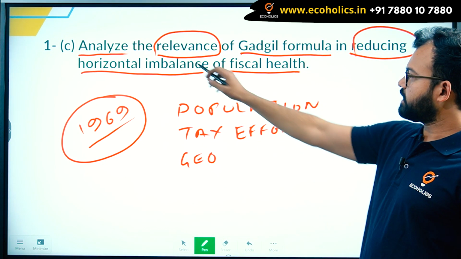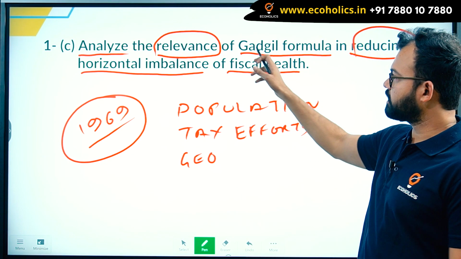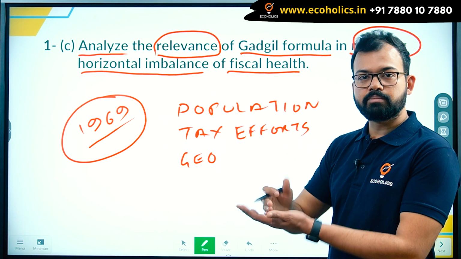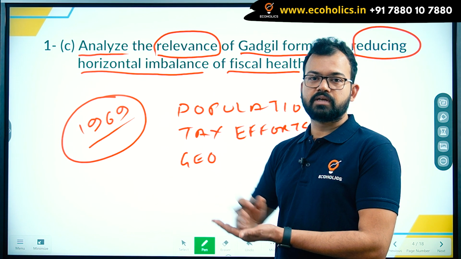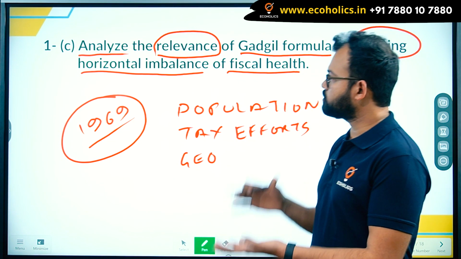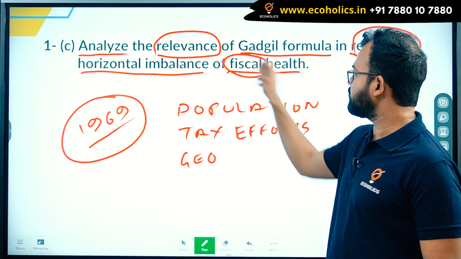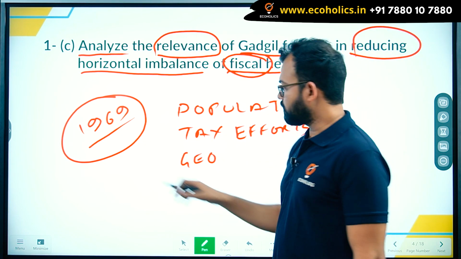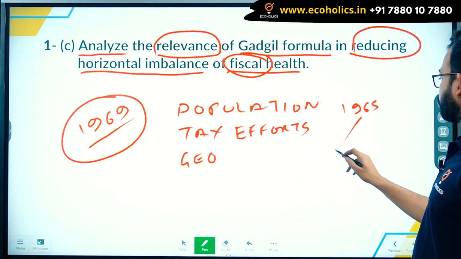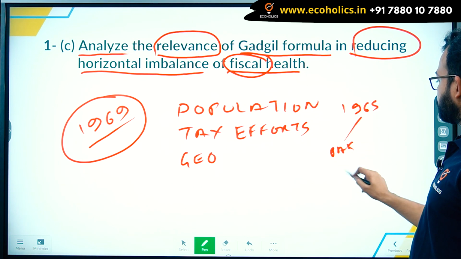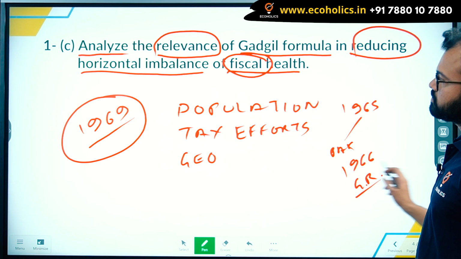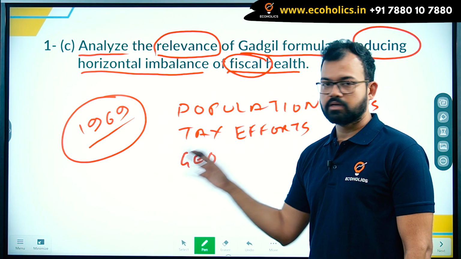So mainly what you have to write, you have to analyze how the Gadgil formula was relevant in reducing horizontal imbalance. You have to compare with the Finance Commission, you have to compare with the later Finance Commissions as well after the Gadgil formula, and you have to discuss the economic issues at that time, especially the fiscal health that India was facing. Why? Because if you see the 1965 BOP crisis, then again war with Pakistan, and the 1966 drought, then the Green Revolution, etc. So there were certain issues with the Indian economy.